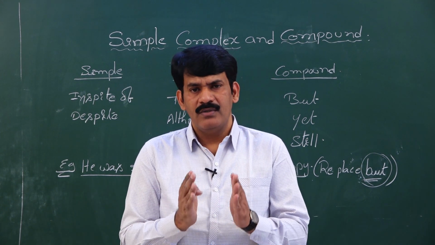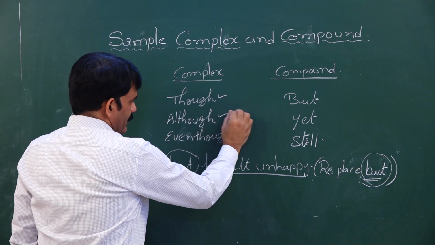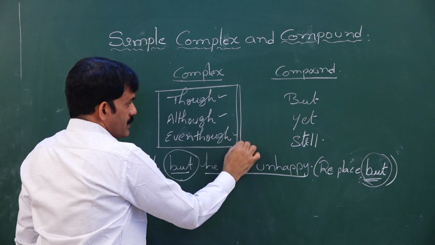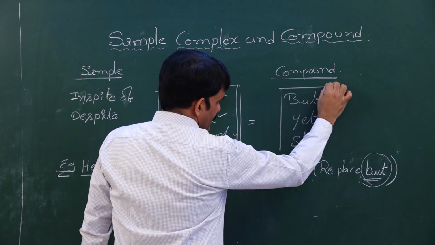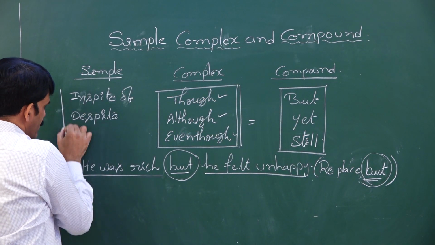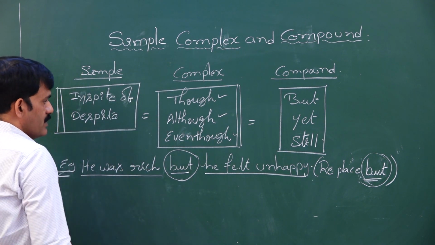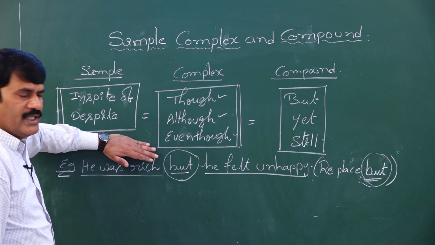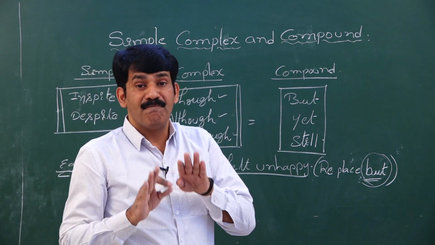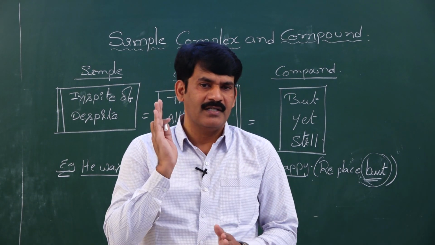The words which have a similar meaning to but are though, although, even though, yet, still. And then there are a few words which are equal in meaning. Which means, my dear students, the words that you use in simple, complex and compound sentences are equal in meaning. They carry the same meaning from one sentence to the other.